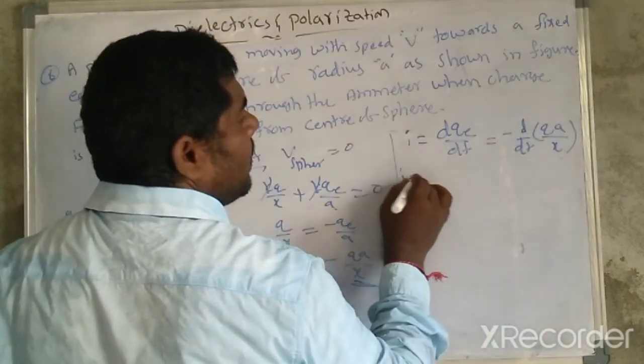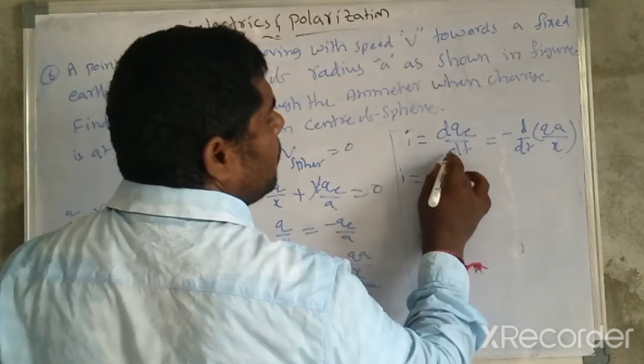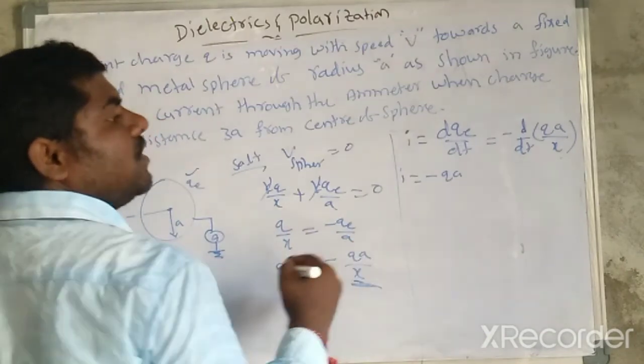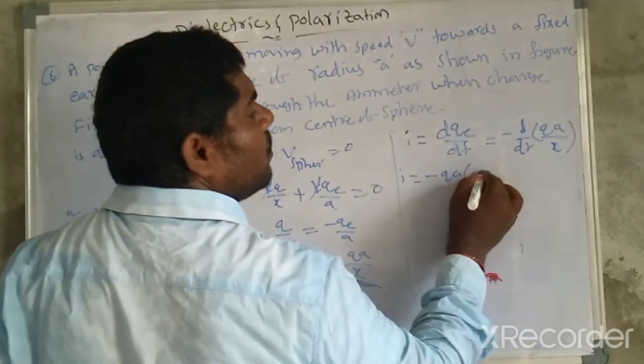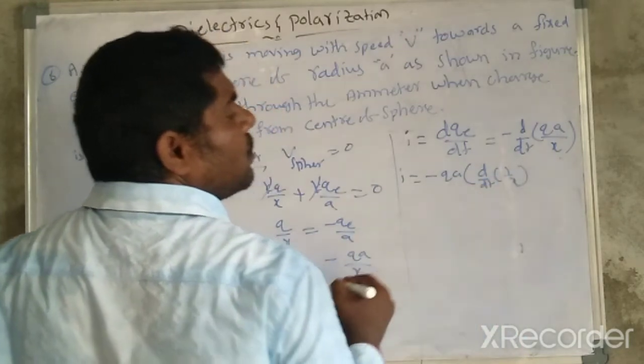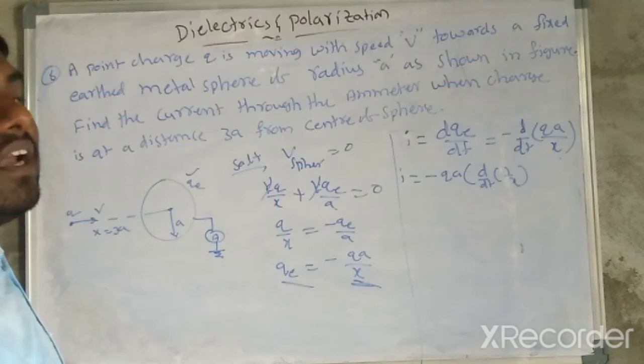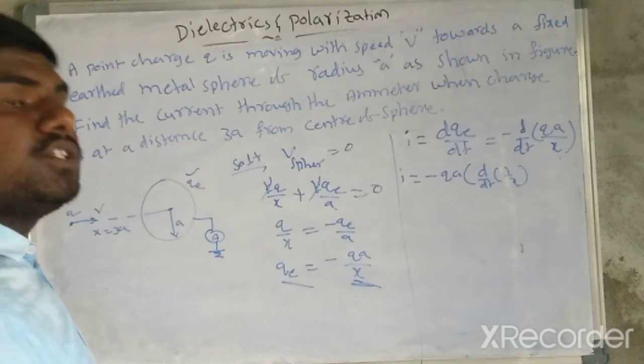Q and a are constants, so we write them outside the differentiation, into d by dt of 1 by x. The derivative of 1 by x is minus 1 into x power minus 2.